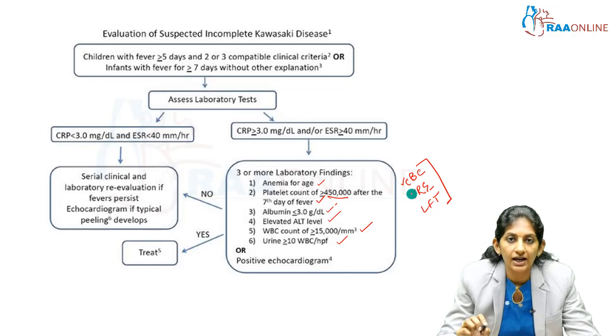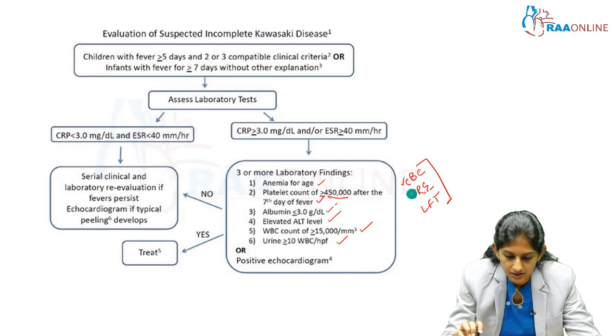In LFT, look for hypoalbuminemia and elevated transaminase levels. So do this. Or if you have a very strong suspicion of Kawasaki disease, you see multiple children getting admitted with KD and you want to evaluate, yes, please go ahead and do a 2D echo. And if the echocardiogram is positive, please treat. So if 3 or more of the lab findings are present, please treat.